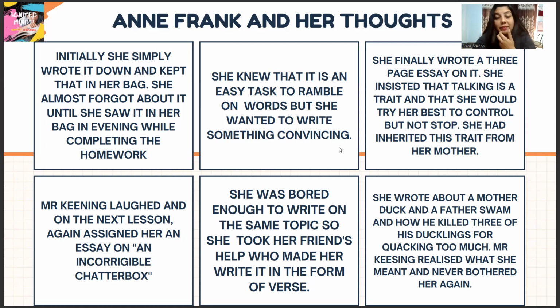So here, if we compare, instead of the father, here would be Mr. Keening, and in place of the duckling, it would be Anne. So she was trying to hint to him that this is what kind of behavior you are showing towards me. This is how I feel. So when Mr. Keening read that poem, he felt a little disturbed, and he said that maybe I'm being too harsh on this little girl. So he read that poem in front of the entire class and did not say anything to her after that.